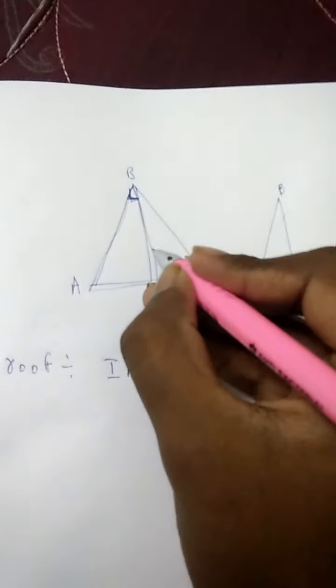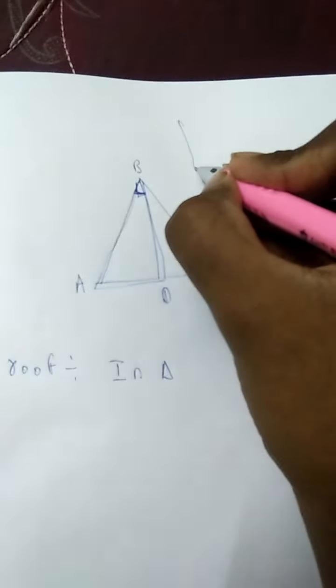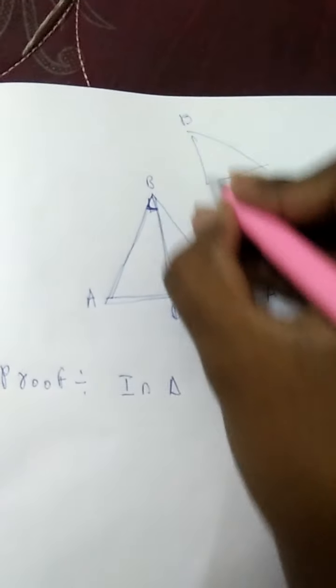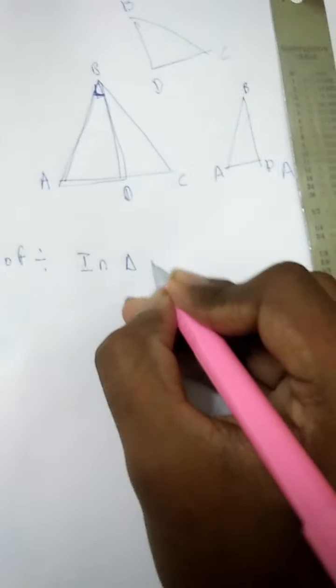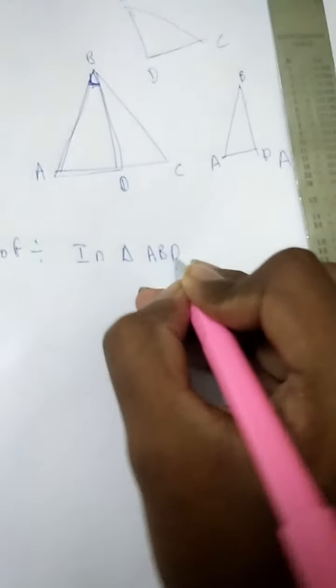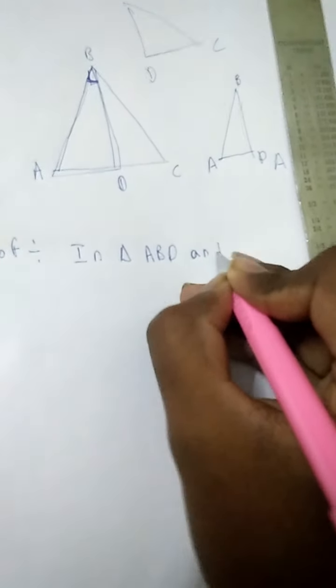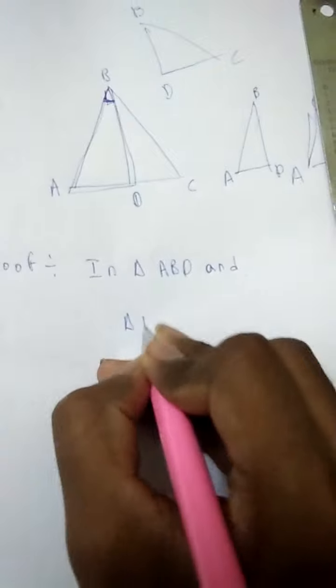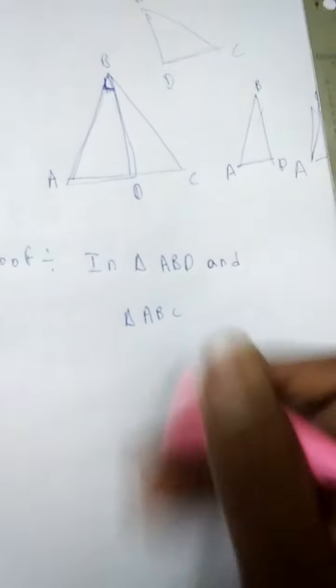So first take these two, afterwards take this part, means triangle BDC. Take this one. So now going to the proof. In triangle ABD and triangle ABC,